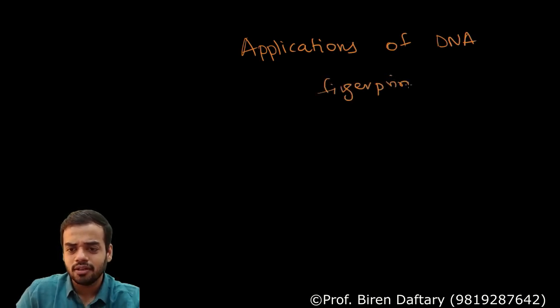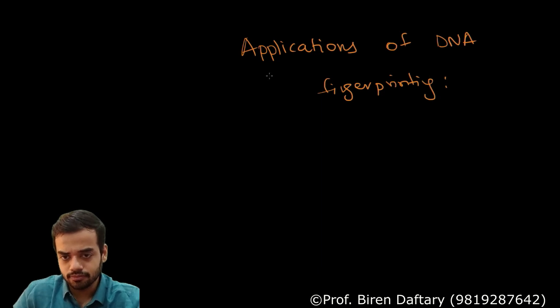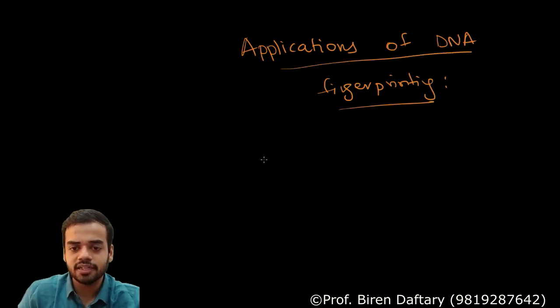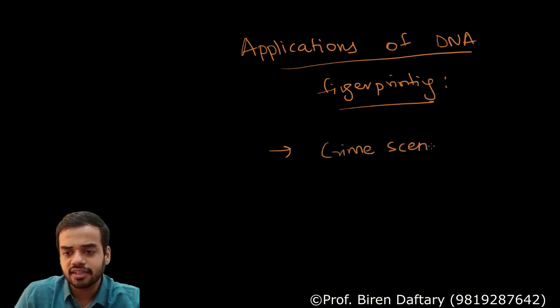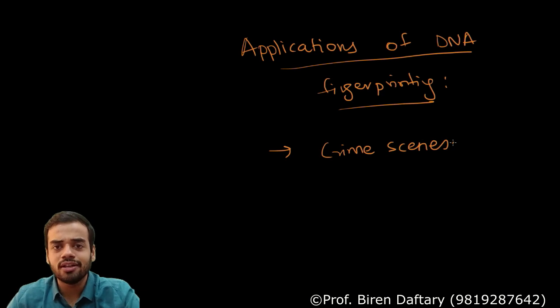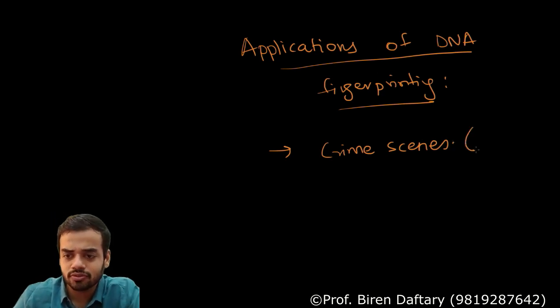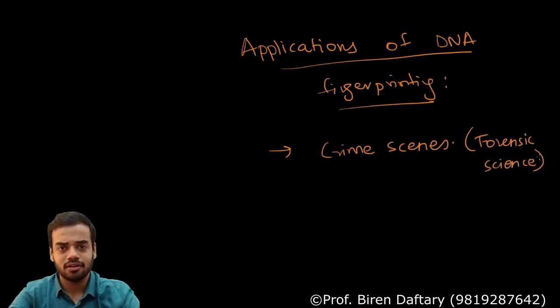Very simple. First application, crime scenes. The science involved with all that is called forensic science. So it is used in forensic science. The best example, I taught you how the samples are used to obtain DNA fingerprints.